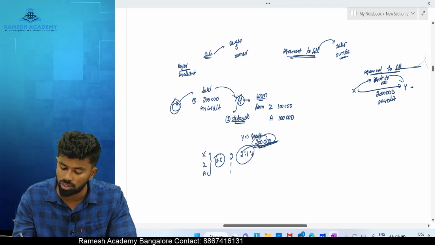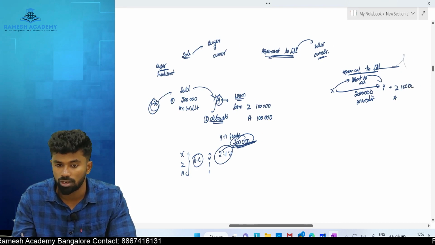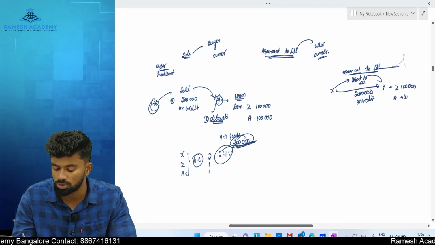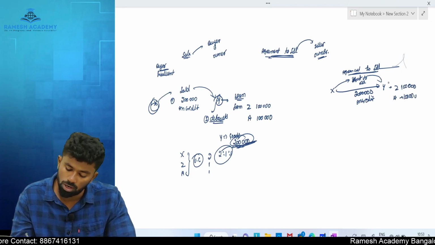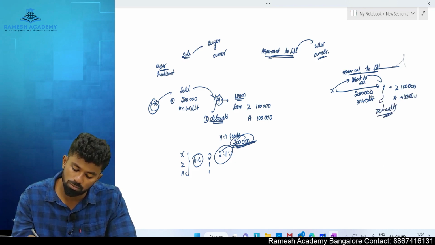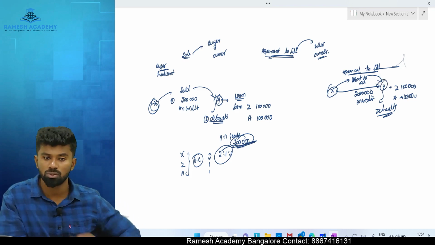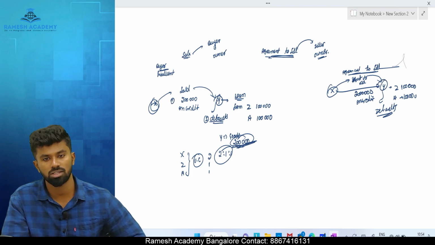2 lakh on what basis? Credit basis. And he also has a loan from Mr. Z and from whom? Mr. A. 1 lakh rupees loan from Mr. Z, 1 lakh rupees loan from Mr. A. Now what happens? Y defaults. The goods of Mr. X are with whom? Y. Now the question is, can X go and take back the goods? The answer is yes. He is a secured creditor.